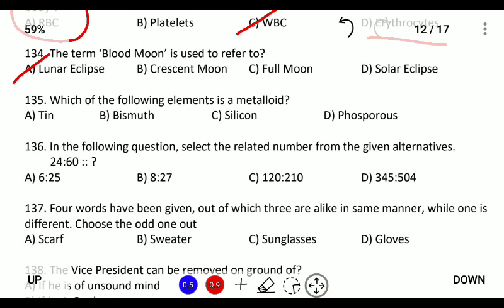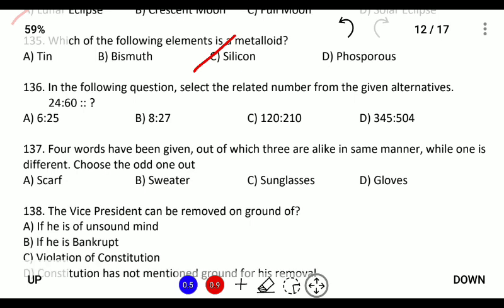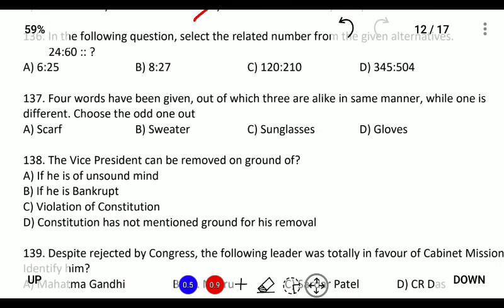Next, which of the following is a metalloid? The metalloid is silicon. Metalloid means having the properties of both metals and non-metals, and silicon is useful for the manufacture of electronic items. Four words have been given, out of which only three are alike in the same manner. Choose the odd one. Scarf is a material made of cloth, sweater is also made of cloth, gloves are also made of cloth, and sunglasses are made of glass.